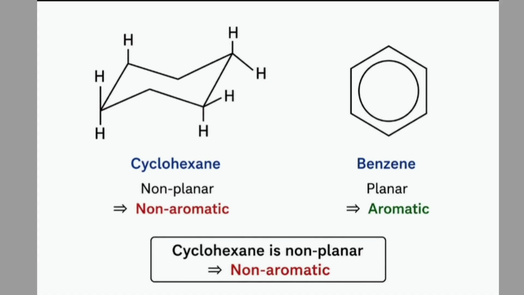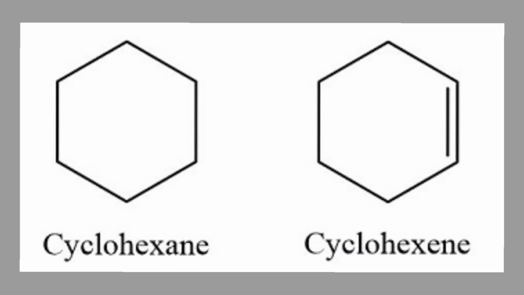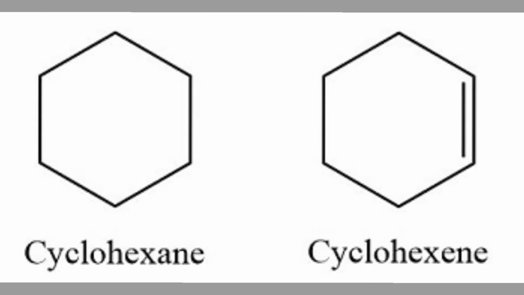As a result, there is no delocalization of electrons around the ring. Huckel's rule also fails in cyclohexane. Hence, cyclohexane is a non-aromatic compound. Cyclohexane and cyclohexene are also non-aromatic compounds.